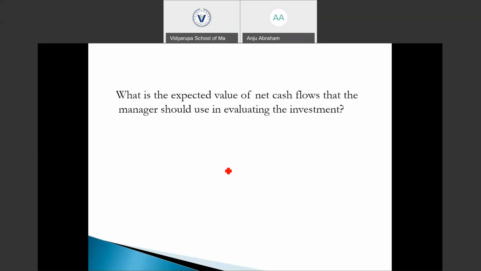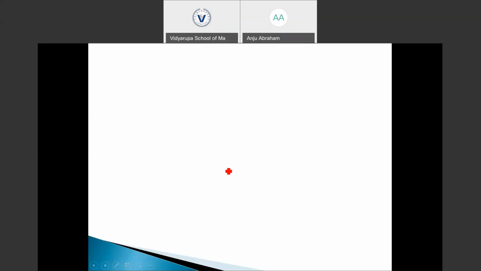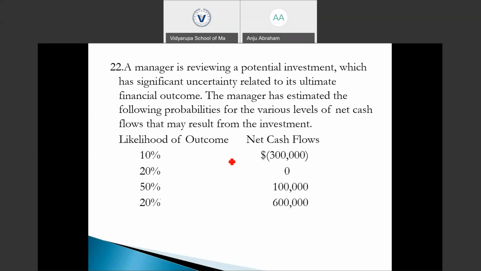The question is, what is the expected value of net cash flows that the manager should use in evaluating the investment? The question is regarding finding the expected value of net cash flow. It's very simple. We just need to multiply the net cash flow with their relative probabilities and find the expected cash flow. Okay, let's find.